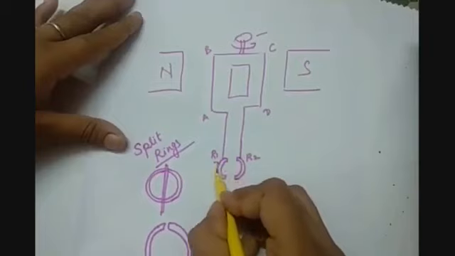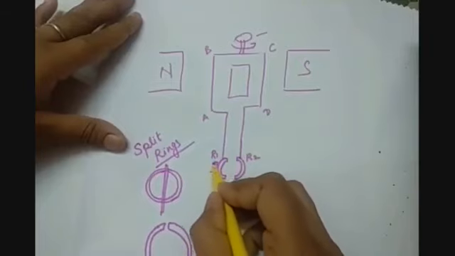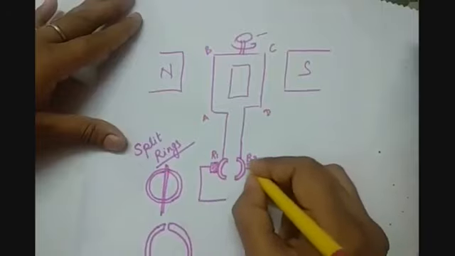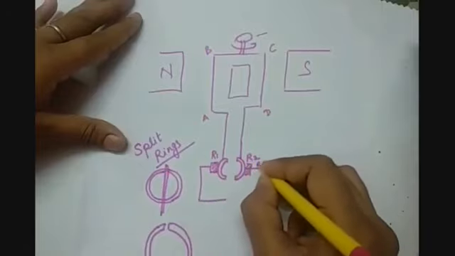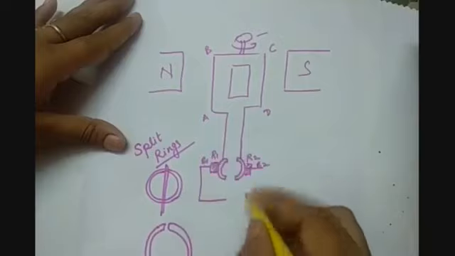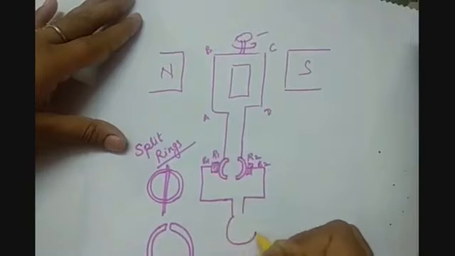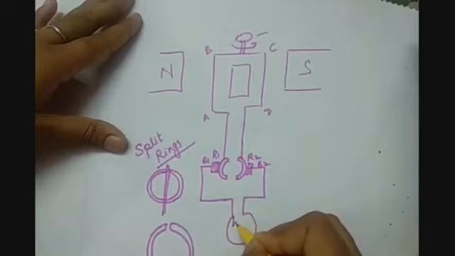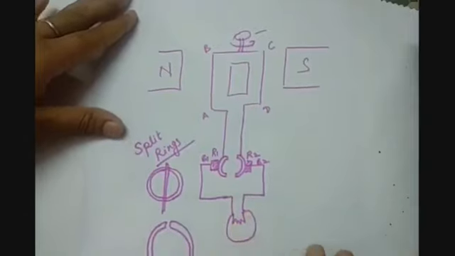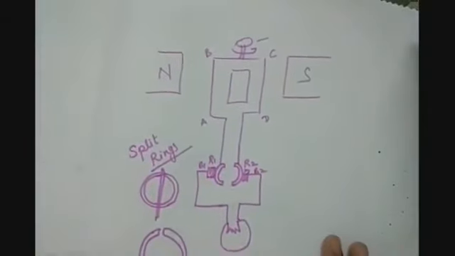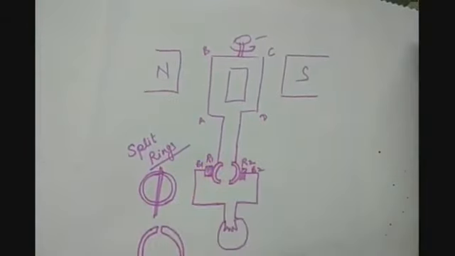So here we are having the carbon brush B1. Here we are having the carbon brush B2, and here we are having our load. Now what is the working of this, or what is the use of this?